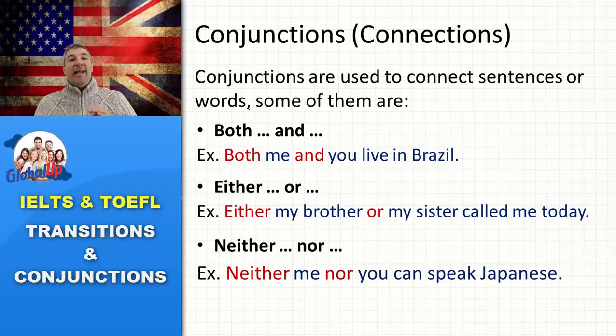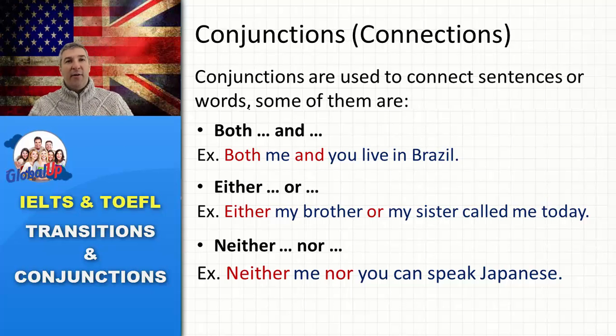Let's take a look at the other. Neither me nor you can speak Japanese. As far as I know, you cannot, and I cannot speak Japanese. So neither of us, okay, neither you nor me can speak Japanese. It's used to exclude. So it's excluding, subtracting one situation from another, one person or another, one idea or another, one object or another. So neither one nor the other. Okay? So that's what it's used for.